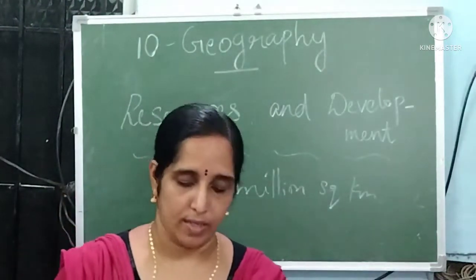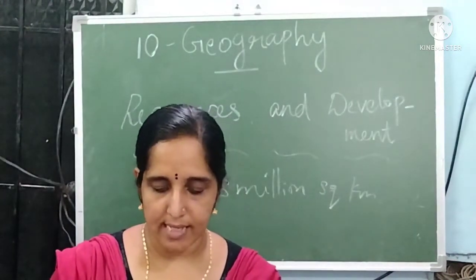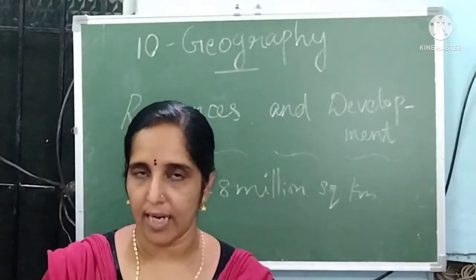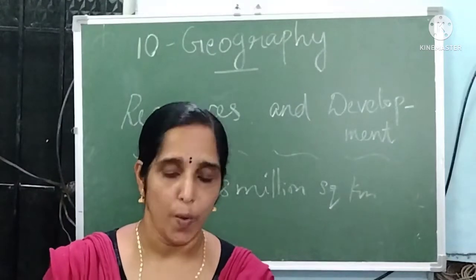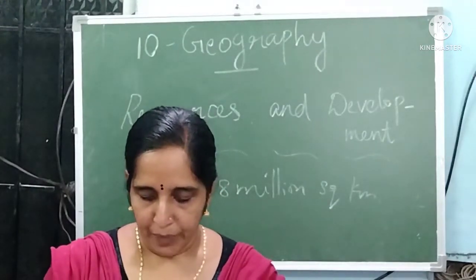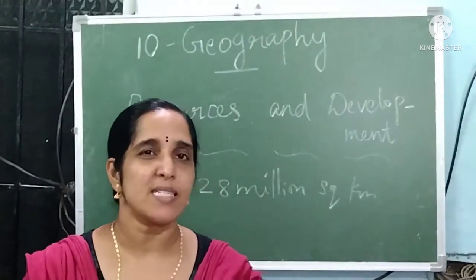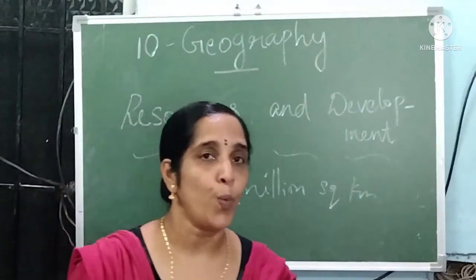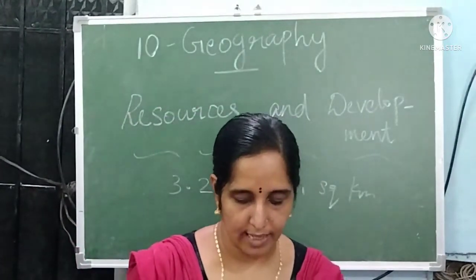Next, arid soil. That is red to brown in color. The soil is also red to brown in color. They are very saline. Saline means salty. Salt content is more in this soil. Okay, salty. They are saline.